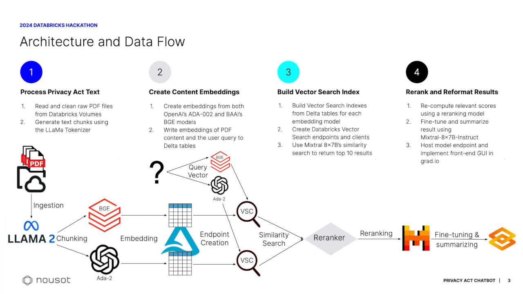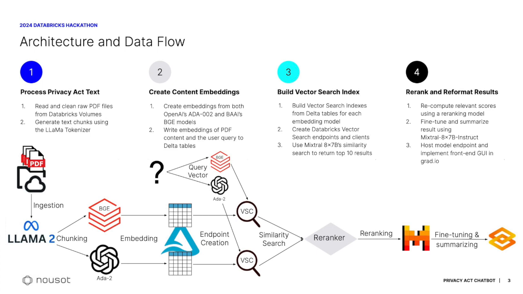These PDF files are stored in Databricks volumes, and then they are read and cleaned using Python. Next, a Llama tokenizer generates appropriately sized text chunks. These chunks, along with the user's query, are transformed into embeddings and written to delta tables. For this chatbot, we decided to use embedding models by both OpenAI's Ada 2 and BAAI's BGE model. Next, vector search indexes were built from the delta tables for each embedding model. From these indexes, Databricks vector search endpoints and clients were created.